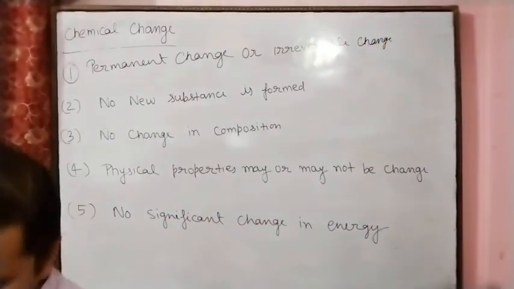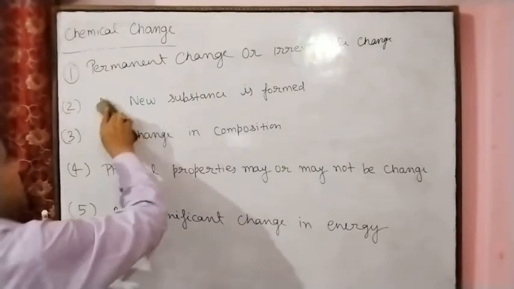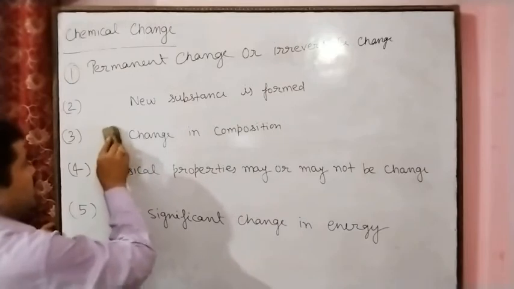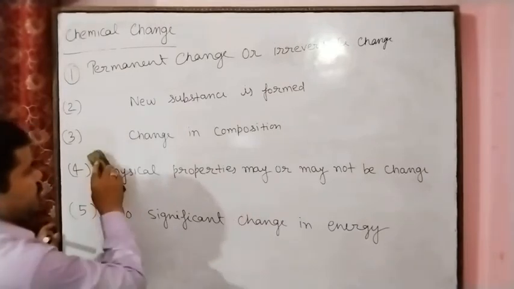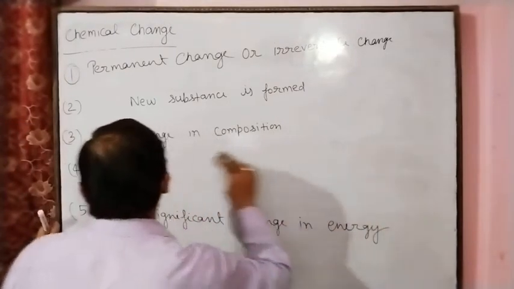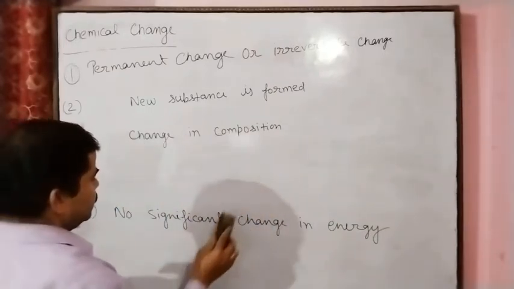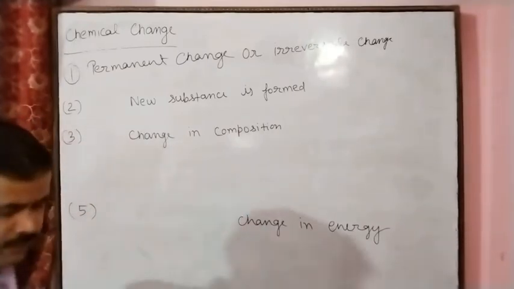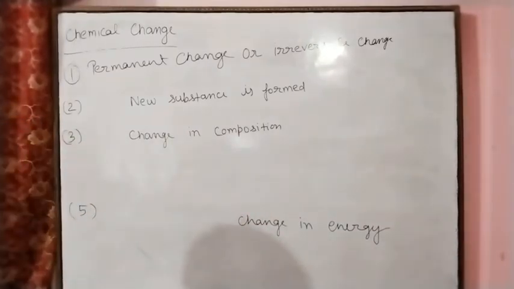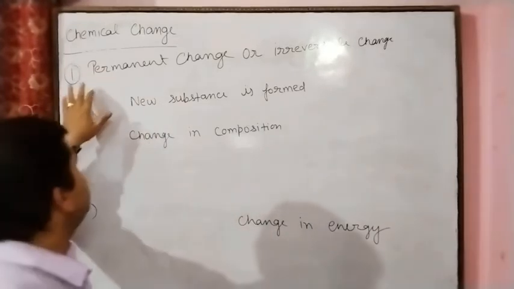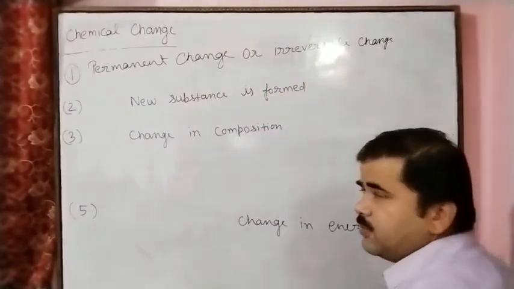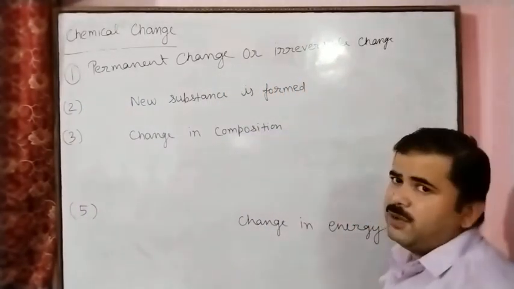The second property, one or more new substances are formed. Change in composition. So these are the properties of the chemical change. The first property we can see is permanent change or irreversible change.